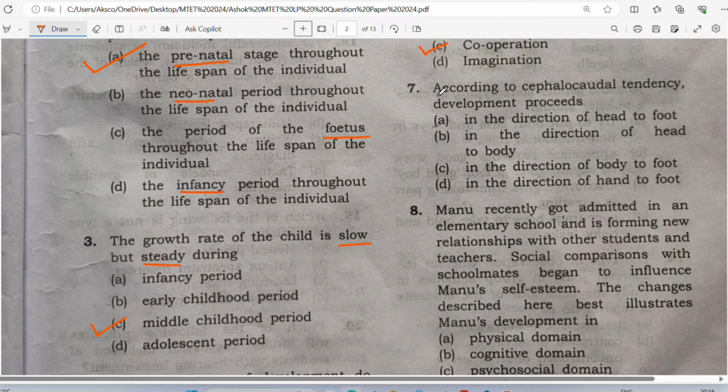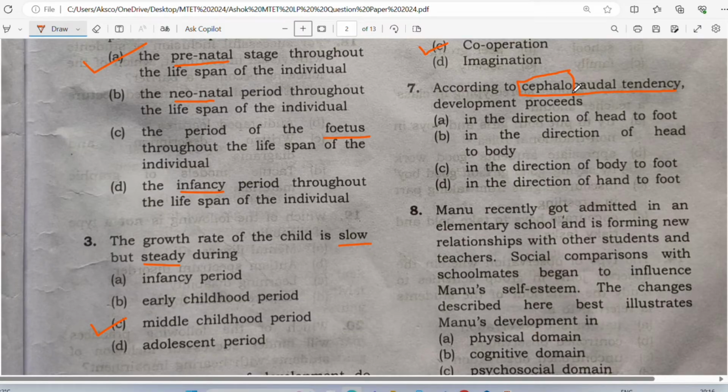Question number 7. According to cephalocaudal tendency, development proceeds. Cephalocaudal. So according to cephalocaudal tendency, development proceeds in the direction of head to toe, in the direction of head to body, in the direction of body to foot, in the direction of hand to foot. See, you have to be very cautious. You have to be very smart. I know you all are teachers, so you are very smart, right? You guys are very smart.